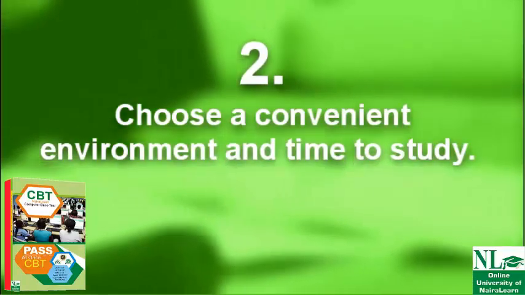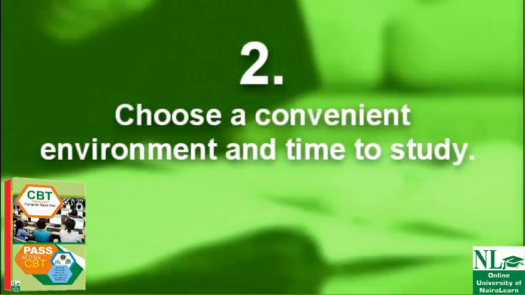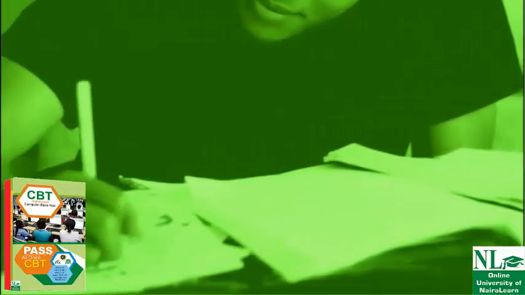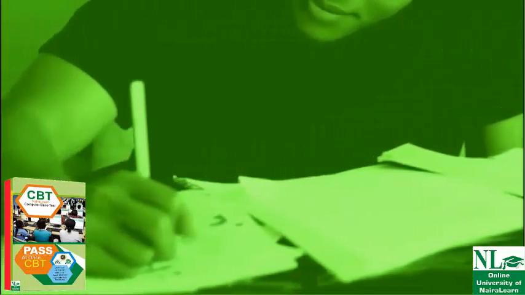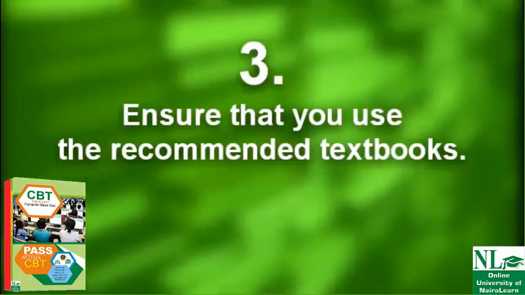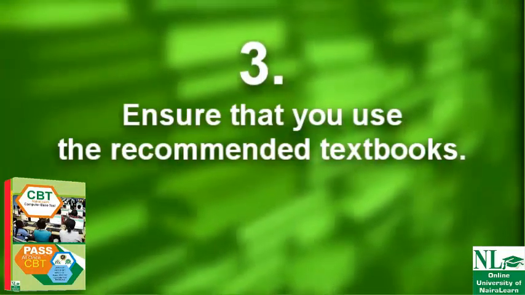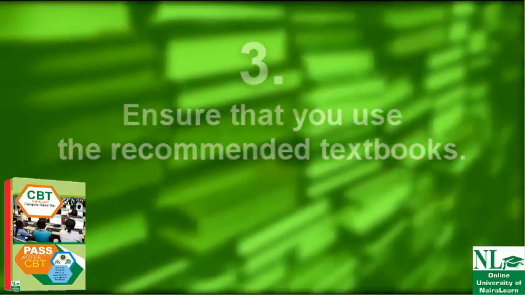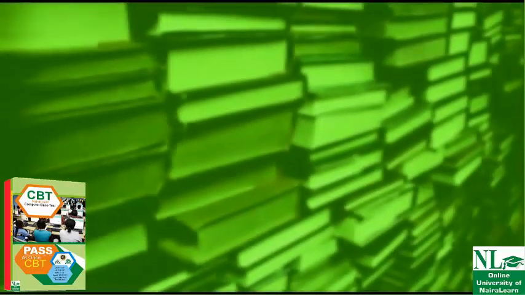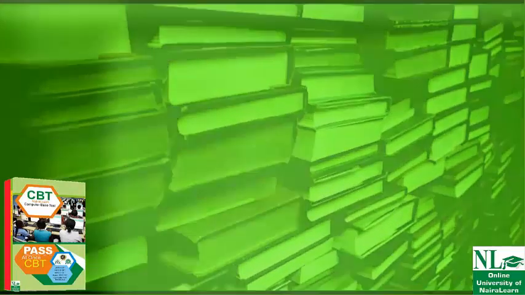Choose a convenient environment and time to study. Ideally, your study environment should be free from noise and distractions of people. 3. Ensure that you use the recommended textbooks primarily when studying and make references to other materials at your disposal.